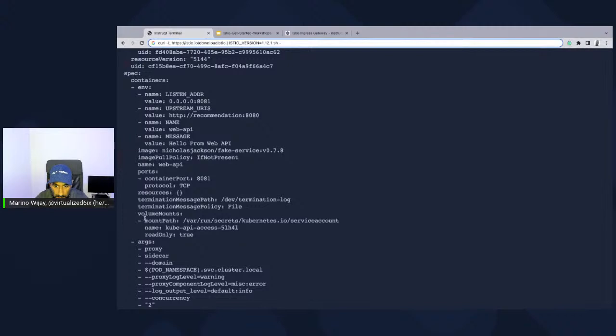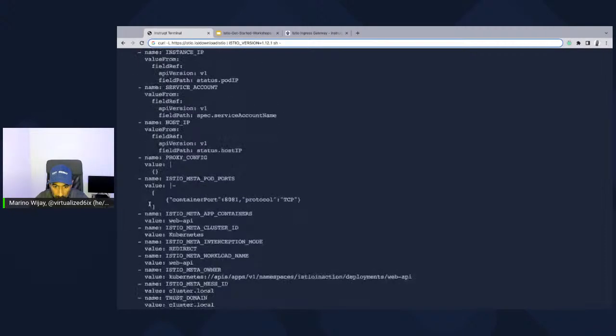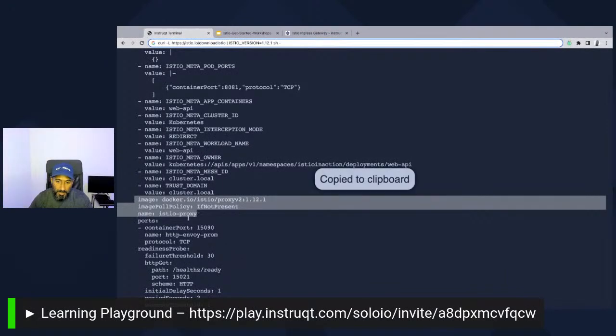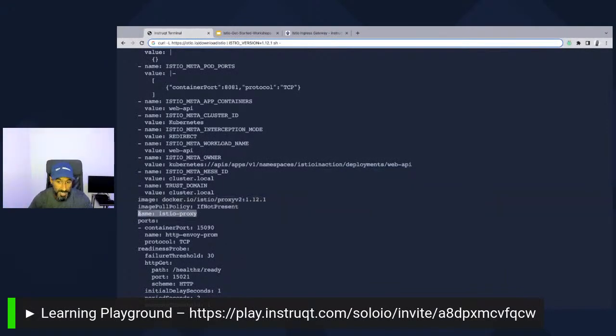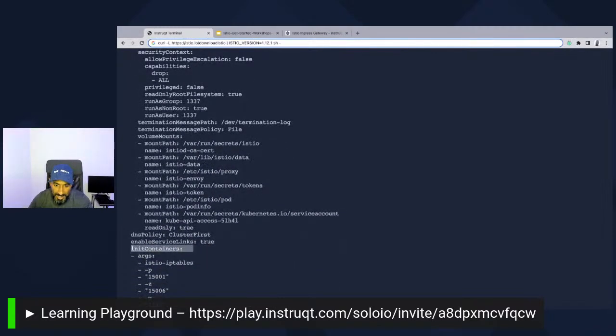There is one container. There's web API. I'm looking for the second name. There should be another name somewhere here that says, here we go. This is the Istio proxy, right? This is the actual sidecar here. And then let's scroll down one more time. And you see this init container here?